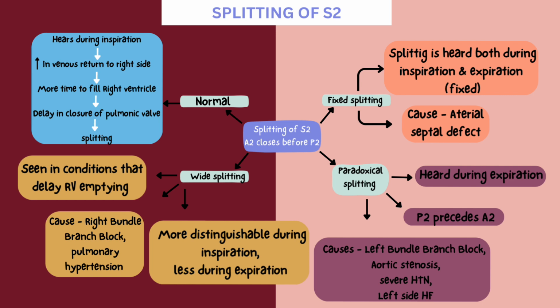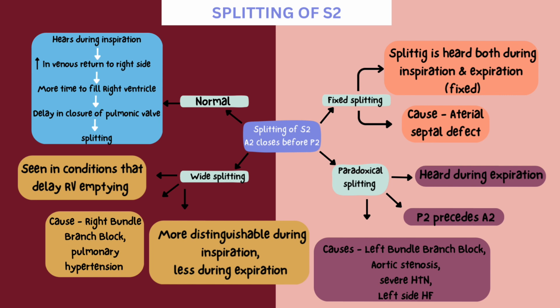Wide splitting, fixed splitting and paradoxical splitting are pathological splitting of S2. Wide splitting is seen in conditions that delay right ventricular emptying, such as right bundle branch block, pulmonary hypertension etc. It is more distinguished during inspiration and less during expiration. Fixed splitting is heard both during inspiration and expiration, hence the name fixed. It is caused by atrial septal defect.